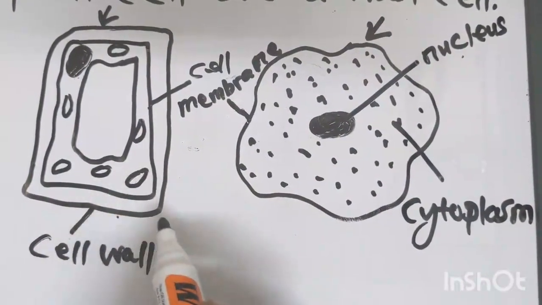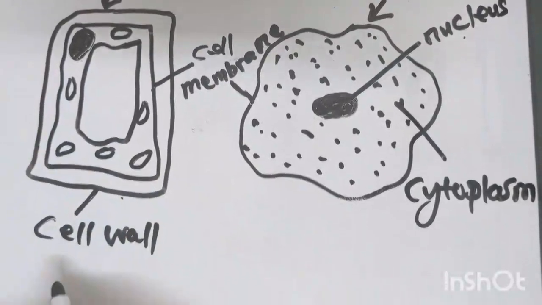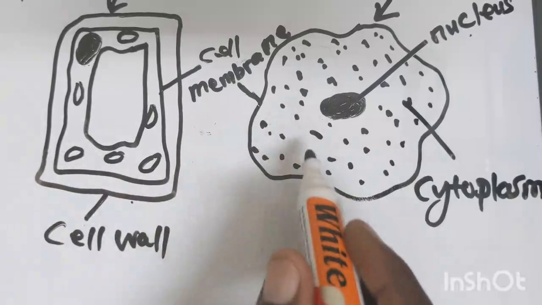A plant cell has parts that are not in the animal cell.